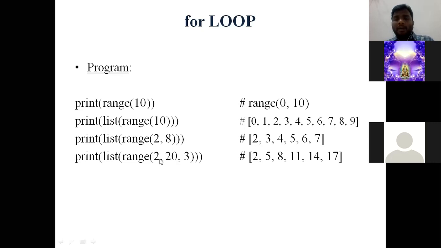Since 2 is the first value, it is being considered as the first value in the list. Since the step size will be 3, 2 plus 3, 5, 5 plus 3, 8, 8 plus 3, 11, 11 plus 3, 14, 14 plus 3, 17, 17 plus 3, 20. 20 will not be considered. Suppose మనకి ఇక్కడ 20 అనేది కూడా రావాలి అంటే then we need to change this as 2,21. 2,21 అనేది range function లో సెట్ చేసుకుంటే then we can get the value of 20 also.